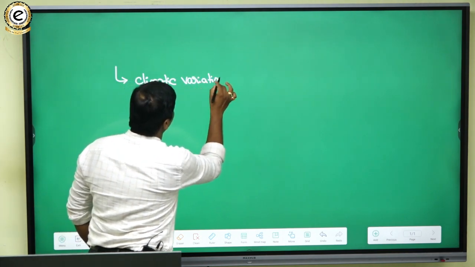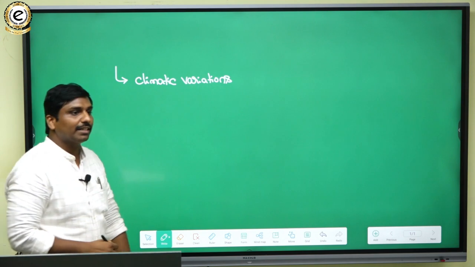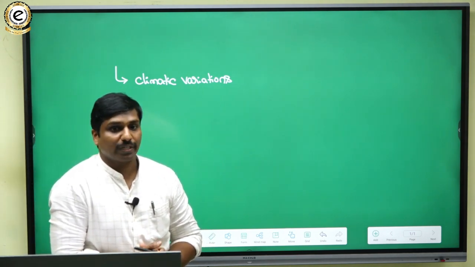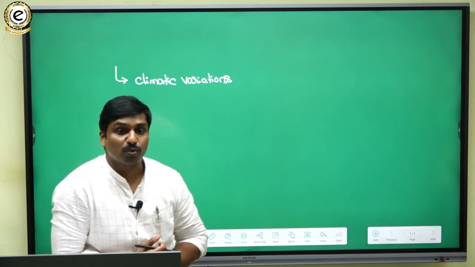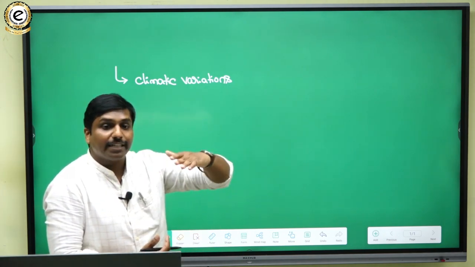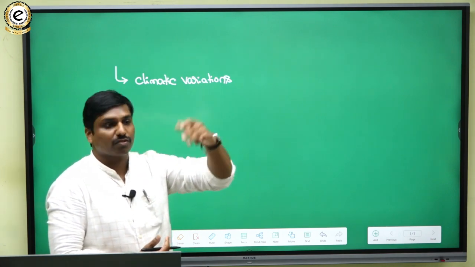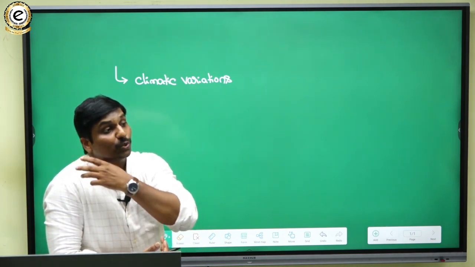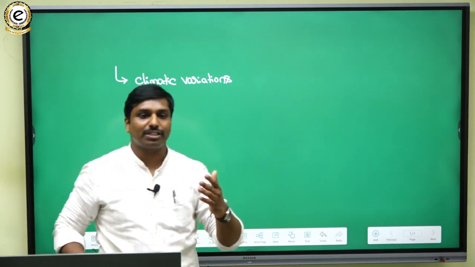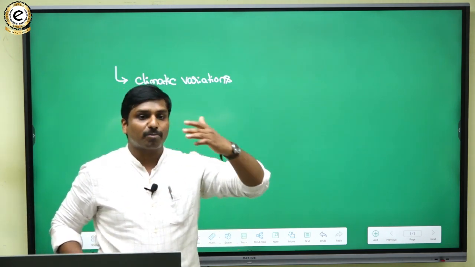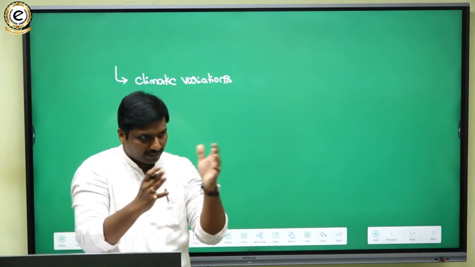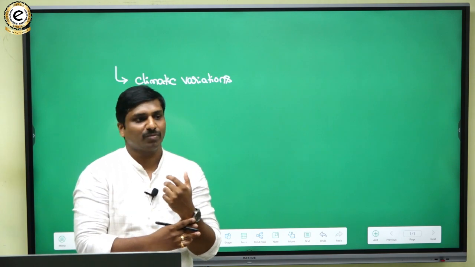You can say that India has majorly a monsoonal climate, and India can be divided into tropical as well as subtropical regions. Due to the availability of climatic variations, tropical vegetation is available, and subtropical, like temperate, vegetation is also available. There we can mention this along with different regions.